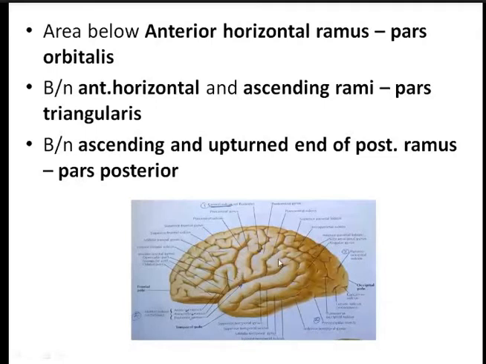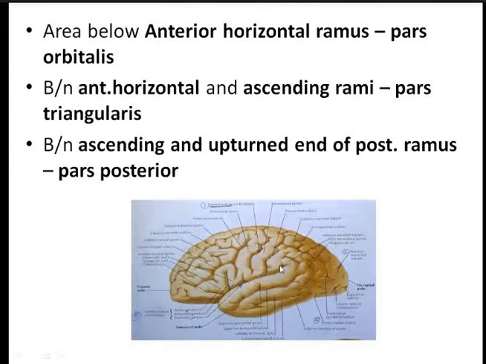So you should know this area also. All these are must-know points. You should be able to identify the central sulcus. You should be able to identify the lateral sulcus, and you should know its parts, that is the stem and the 3 rami: the anterior, ascending and the posterior. The part which lies below the anterior ramus is known as the pars orbitalis. The part between the anterior and the ascending rami is known as the pars triangularis, and this part is known as the pars posterior, between the ascending ramus and the upturned end of the posterior ramus of the lateral sulcus.